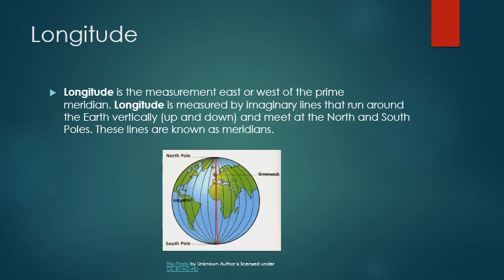What is longitude? Longitude is the measurement east or west of the prime meridian. Longitude is measured by imaginary lines that run around the earth vertically up and down and meet at the north and south poles. These lines are also known as meridians.